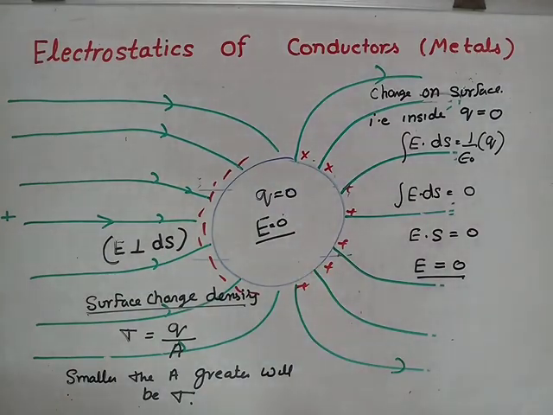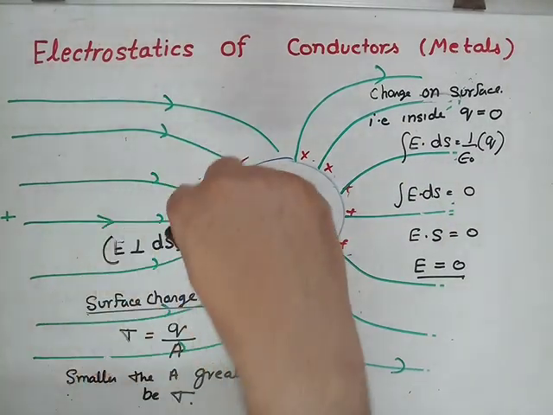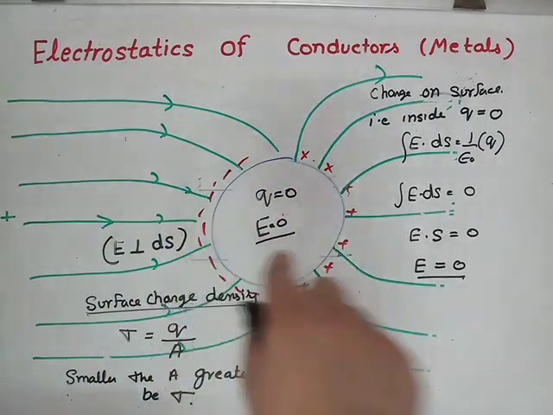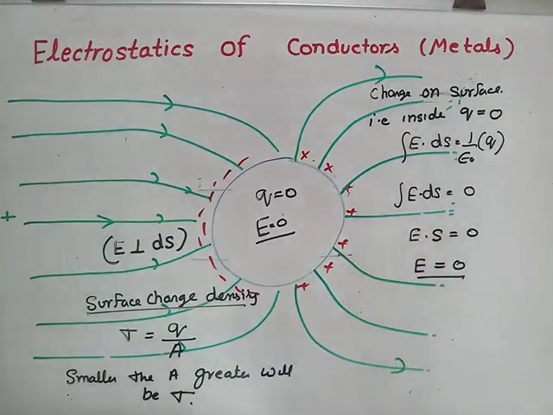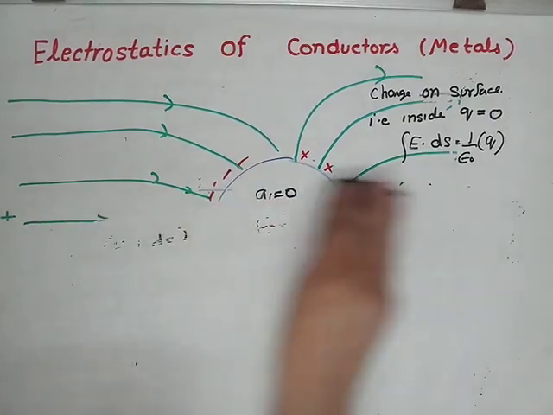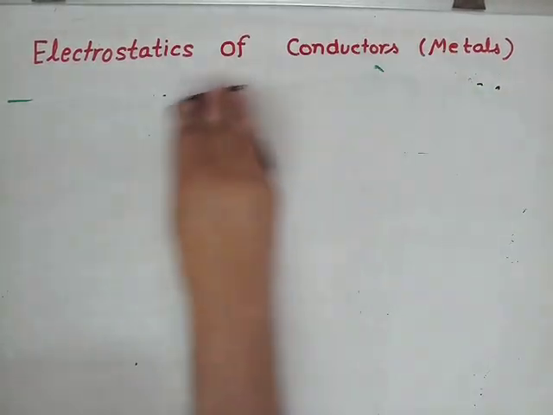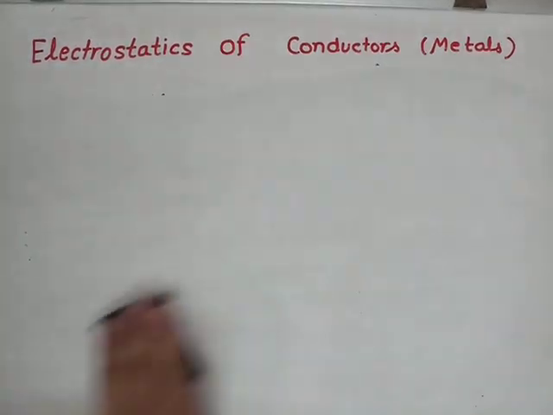Third, electric field lines reach the surface normally and emit out from the surface normally. And if the shape of the body is not exactly spherical, any shape may be possible, in that case we have to use surface charge density.